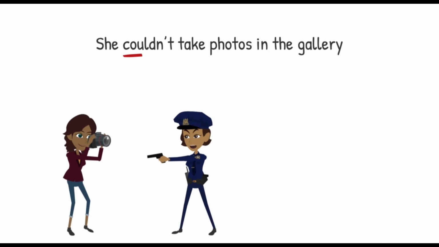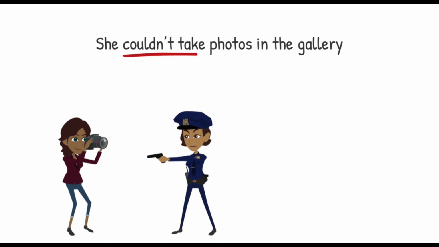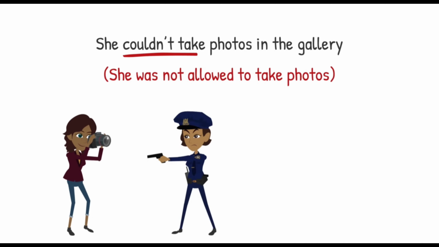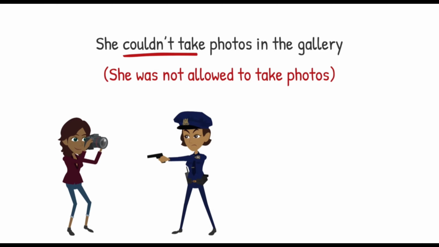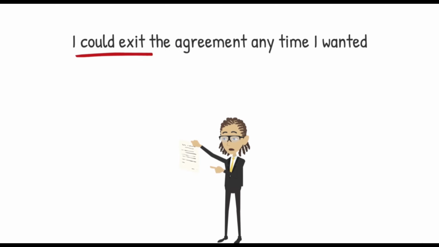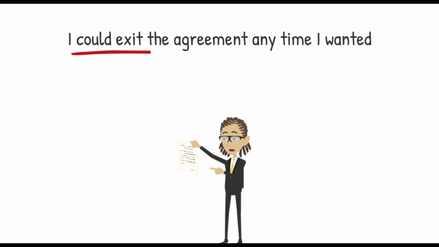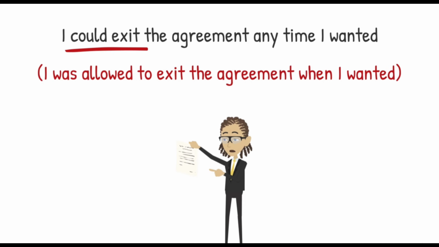She couldn't take photos in the gallery, meaning she was not allowed to take photos. Taking photos was prohibited. I could exit the agreement anytime I wanted, meaning I was allowed to exit the agreement when I wanted. I had a permission to exit the agreement whenever I wanted.